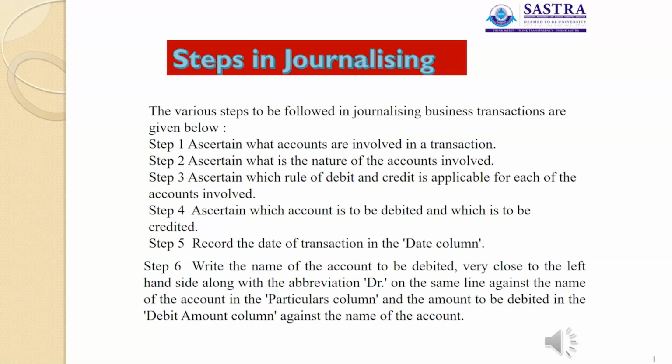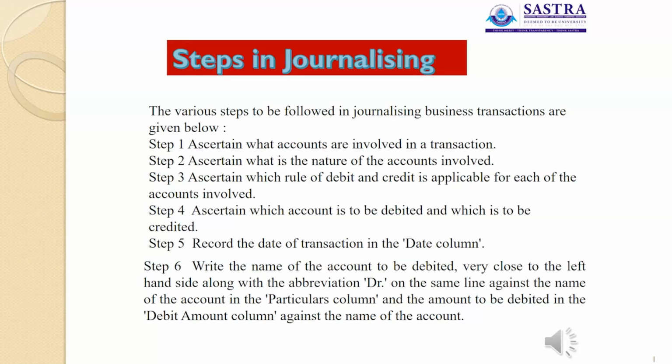Then the third step is to ascertain which rule of debit and credit is applicable for each of the accounts involved. After identification of the nature of accounts, next we have to identify which is to be debited and which is to be credited. So what is the rule of debit and credit? Under this salary paid, salary is a nominal account. What is the rule of nominal account? Debit all expenses and losses, credit all incomes and gains. Salary is one of the expenses, so that is to be debited.